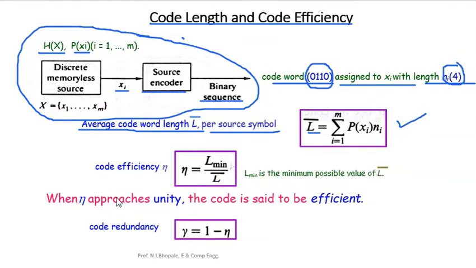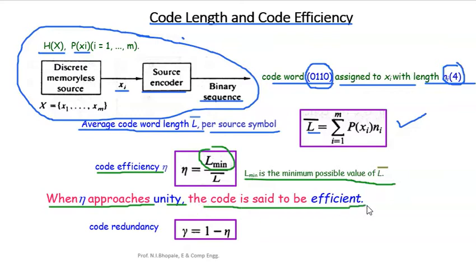The next thing is the code efficiency. As we have seen in the earlier case, code efficiency is a very important factor because code redundancy depends on it. Code efficiency can be calculated with the formula: code efficiency equals L min divided by L bar, where L min is the minimum possible value of L bar. When efficiency approaches unity, the code is said to be efficient.